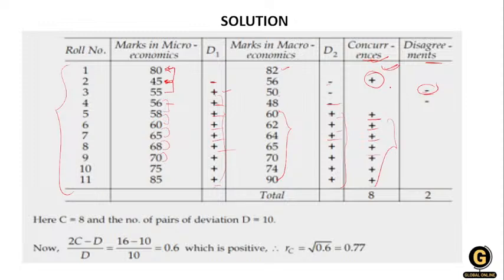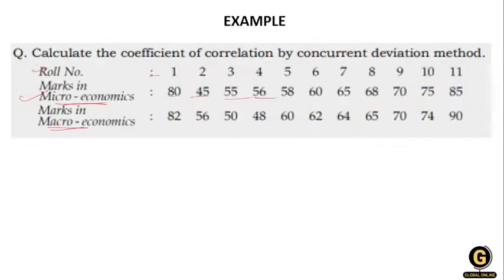Okay, so how many plus signs do we have? 1, 2, 3, 4, 5, 6, 7, 8. Okay, so 8, and how many disagreements do we have? That means 2. Okay, so what we have to do next, hence the C, let's understand with this, where it is.